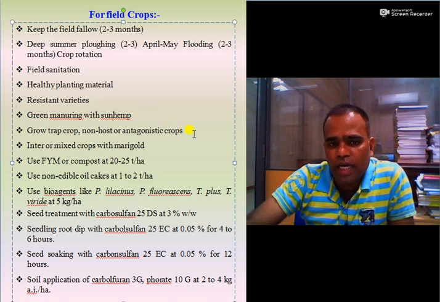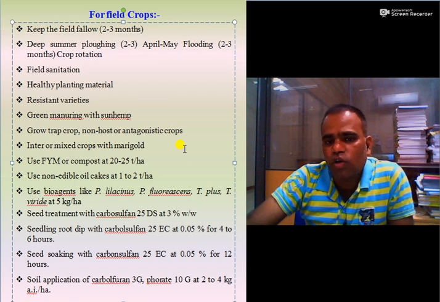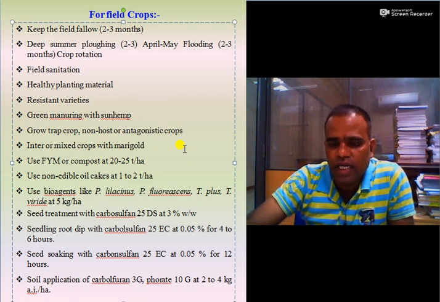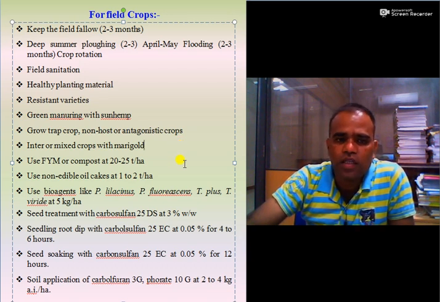Use of trap crops, non-host crops or antagonistic crops is also useful. Intercropping or mixed cropping with antagonistic crops such as marigold is also beneficial.